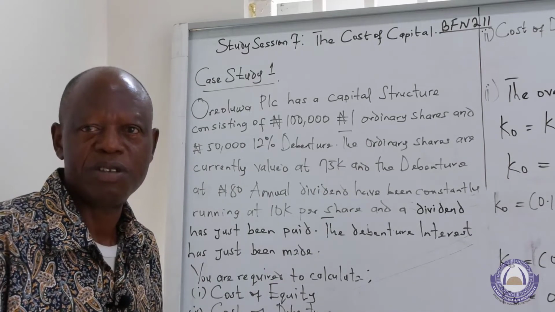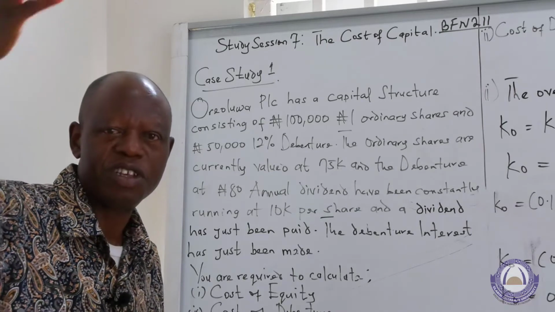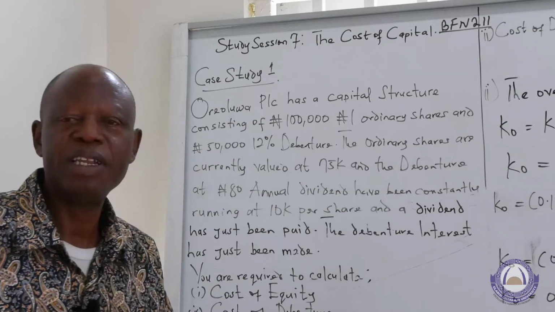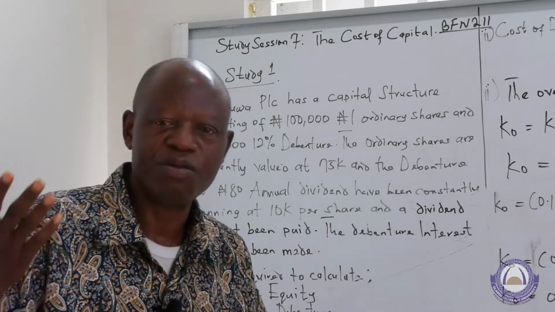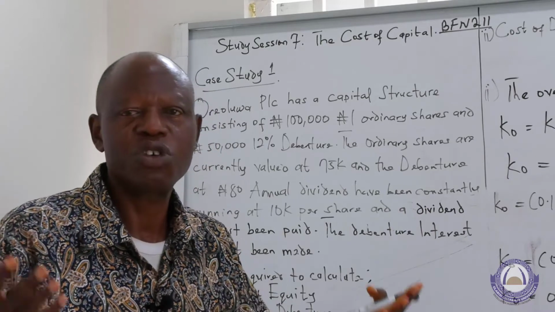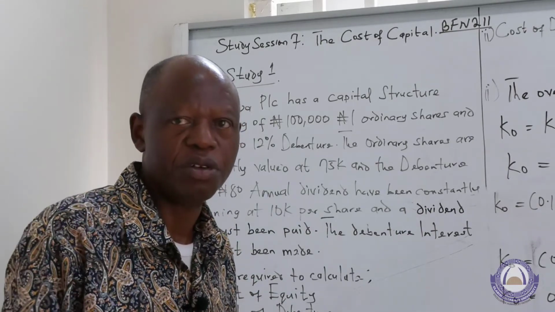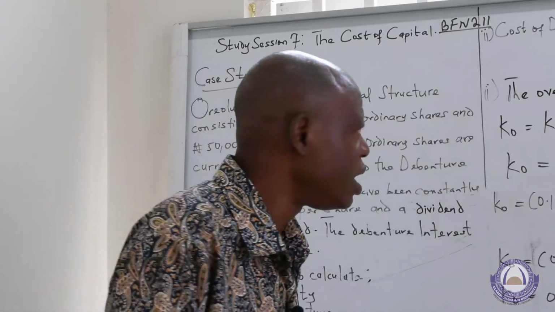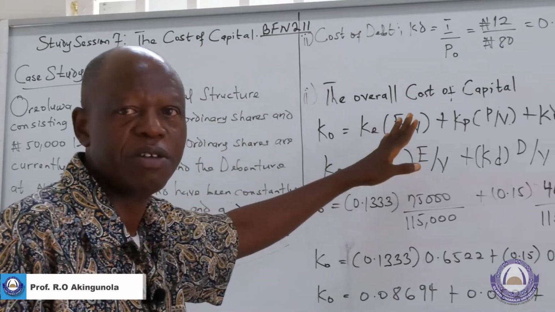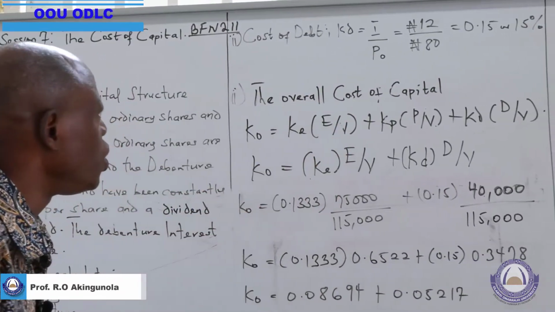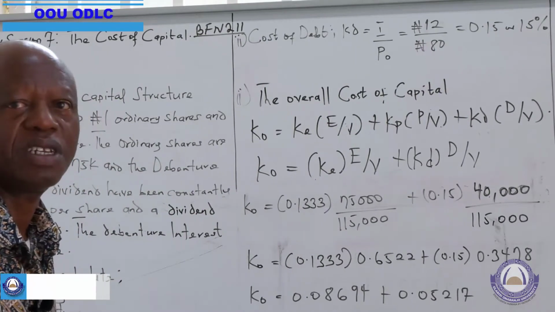The market price of an instrument could be above the face value or below the face value, depending on the law of demand and supply of such security in the market, right? So it could be at a premium, or otherwise. In this case, you can see that the current market value is 80 naira. So that we get the cost of debt to be 15%.